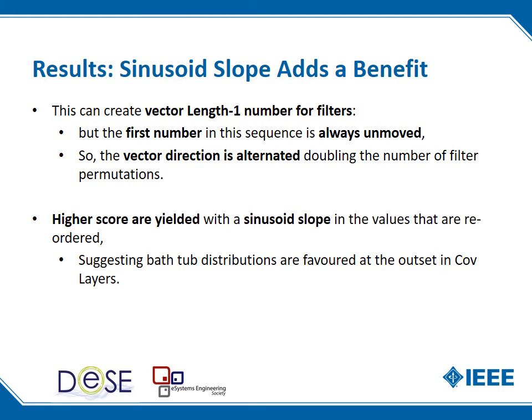So what we do is we alternate the direction that the vector is placed before we use them, and that doubles the number of filter permutations as well. We did try some other experiments with directions and pre-shifting and pre-scaling. Those all seem to be not as effective.